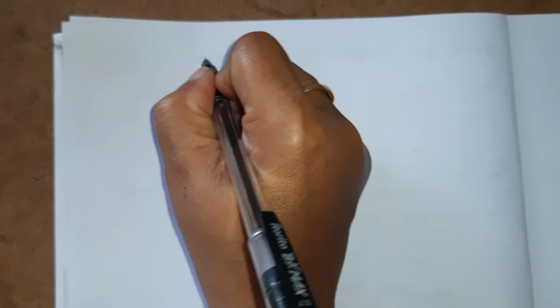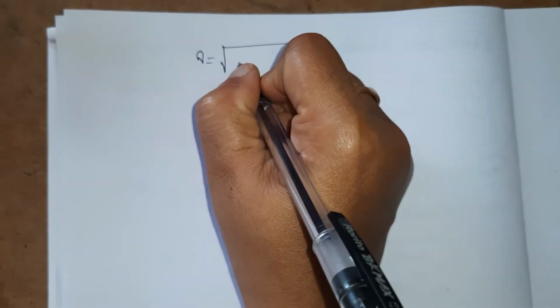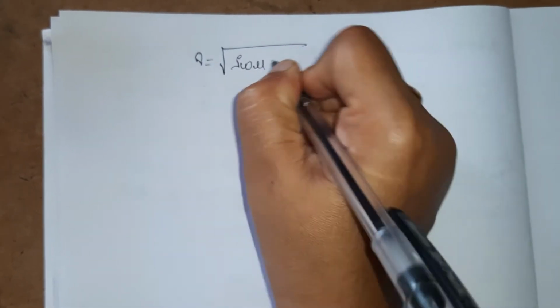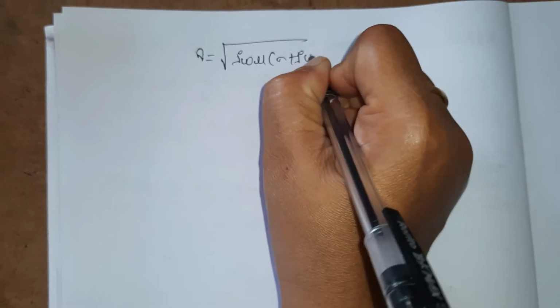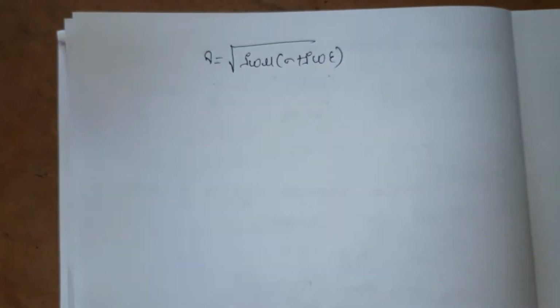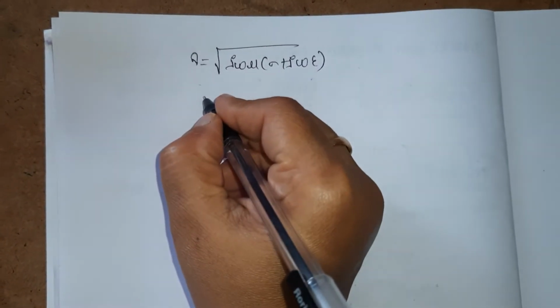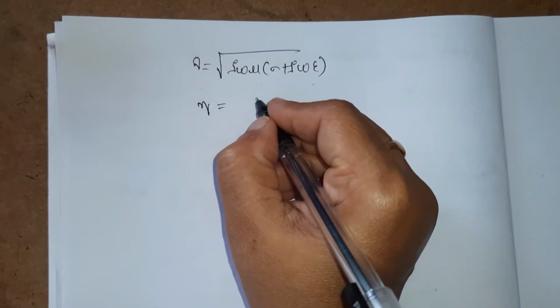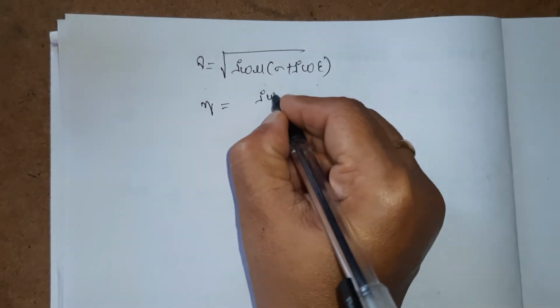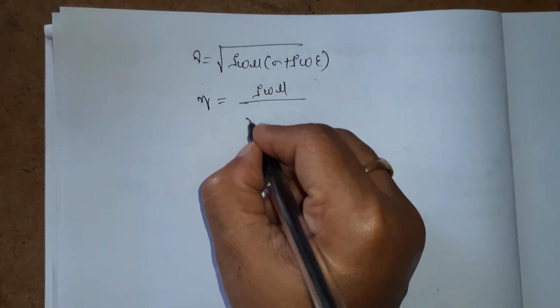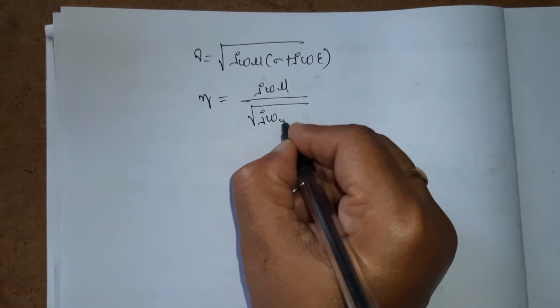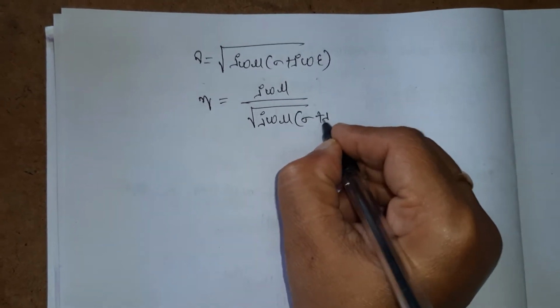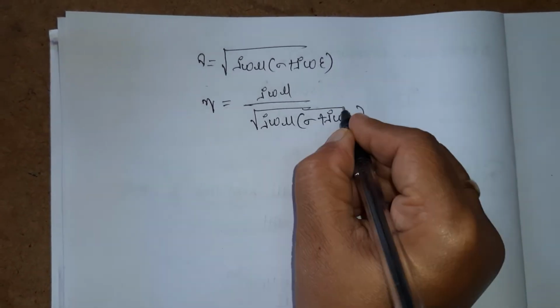Here gamma is the square root of j omega mu into sigma plus j omega epsilon, and we also derived the expression for eta, the intrinsic impedance, which has units of ohms, as j omega mu by gamma, which is nothing but the square root of j omega mu by sigma plus j omega epsilon.